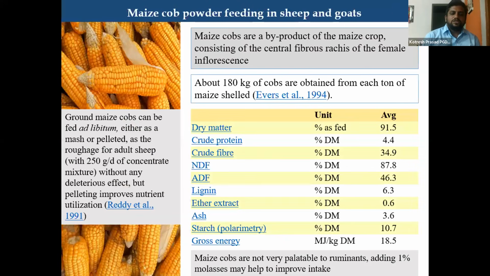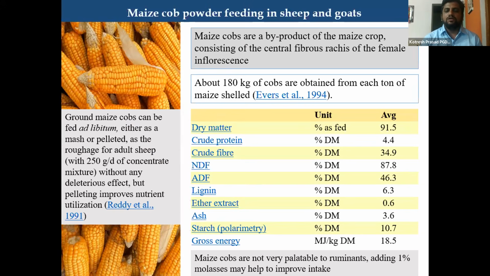Coming to the next technology, in central Karnataka and a few parts of Andhra, where maize production is higher, after getting the maize grains, the maize cobs are left over.